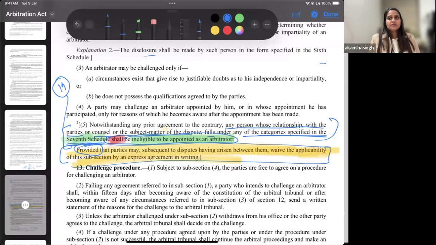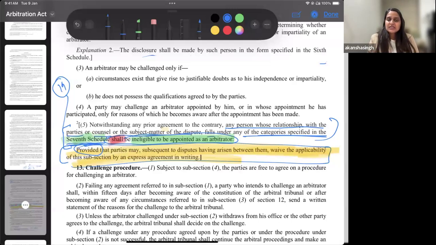Which subsection? Subsection 5, which talks about the grounds of ineligibility under Schedule 7. They can do so. So, coming back to party autonomy, this was not present in the 5th Schedule, right? But it is allowed in the 7th Schedule. So if you fall in any of those 19 grounds, you are ineligible. But at the same time, can you waive it off?